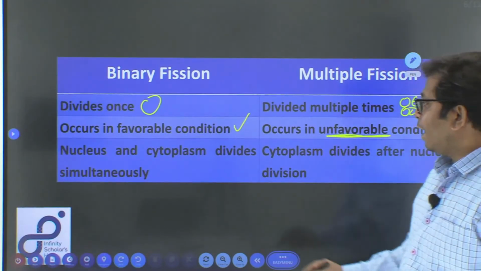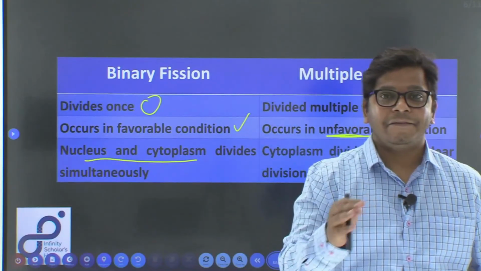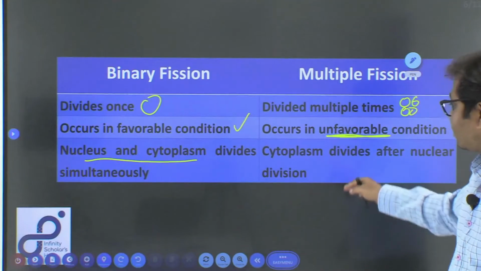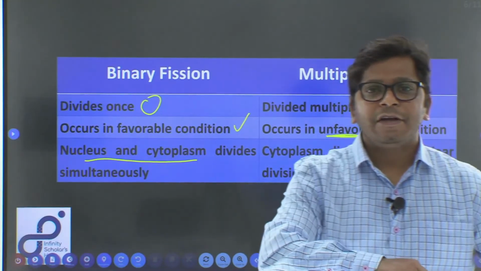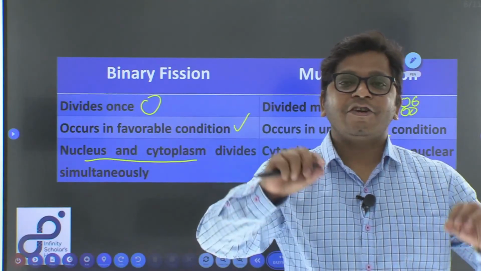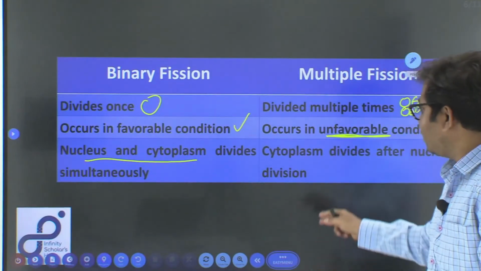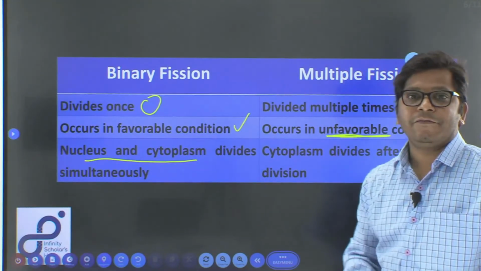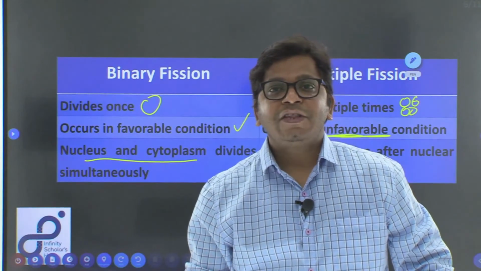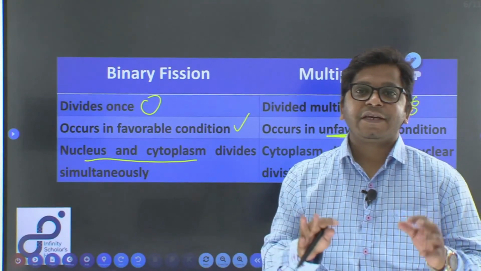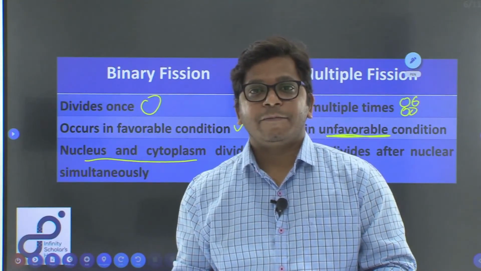So, this is the critical thing. Here the nucleus and the cytoplasm divide at the same time. And here, first the nucleus division occurs, the nucleus forms many nuclei, then each nucleus will be surrounded by some amount of cytoplasm. So here there are two separate events. First the nucleus divides, then the cytoplasm divides. So, these are essentially the basic differences between binary fission and multiple fission.